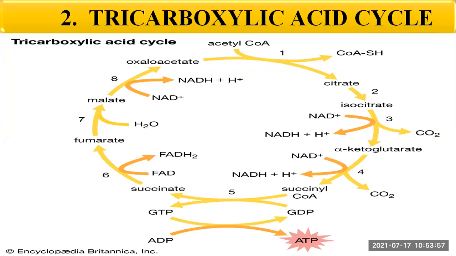Then in the second step, that is the tricarboxylic acid cycle, both the molecules of acetyl coenzyme A enter the mitochondria. A cyclic chain of reactions called the tricarboxylic acid cycle operates in the mitochondria. Here the acetyl part of the acetyl coenzyme A is completely oxidized through this cyclical process, and molecules of carbon dioxide, water, NADH2 and FADH2 are derived.